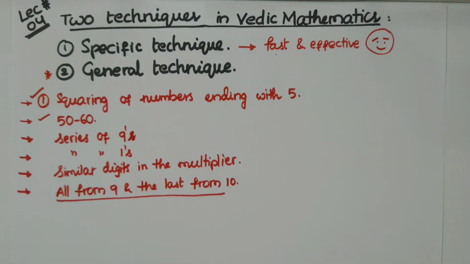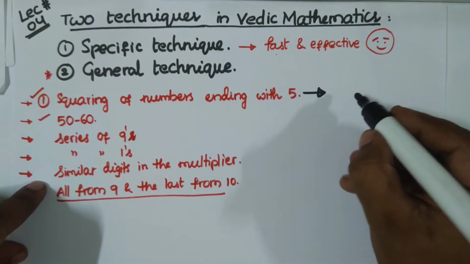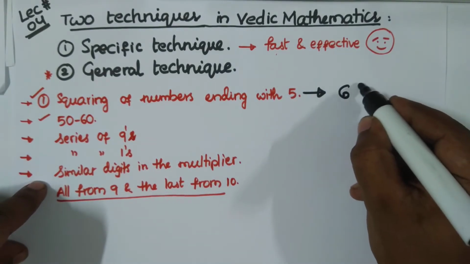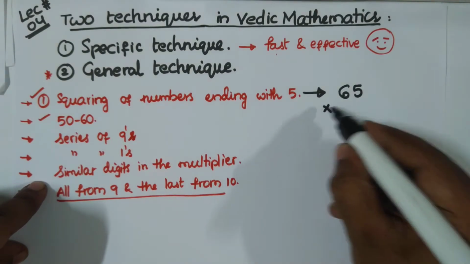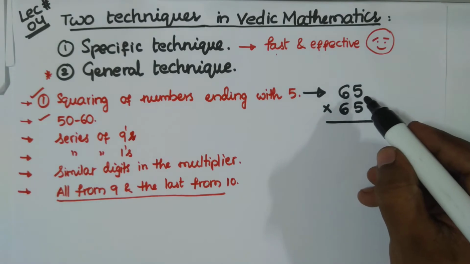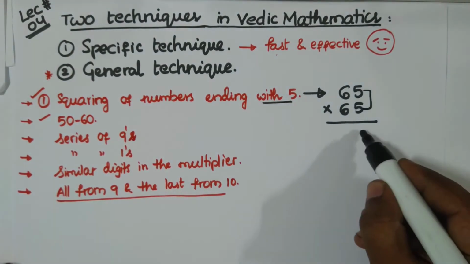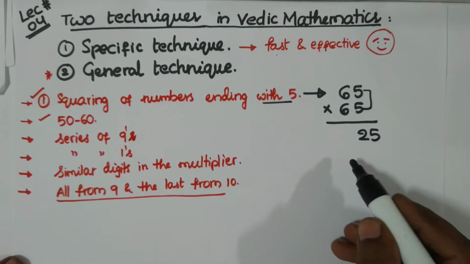Now let's try to understand the squaring of numbers ending with 5. You know what squaring means? Squaring means multiplying a number by itself. Yes or not? So let's try to unlock this. For example, you have 65, and I want to square it, 65 times 65. As we have 5 and 5 here, ending with 5, 5 5s are 25. Put it here now, 25.